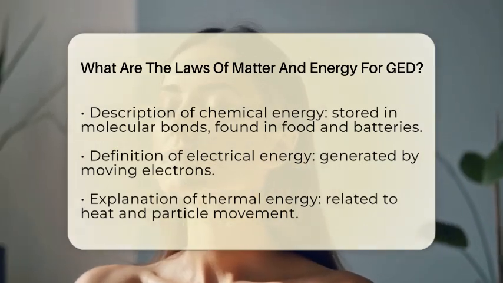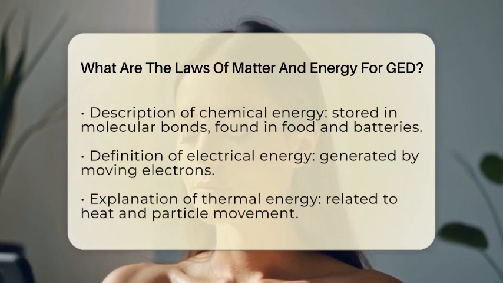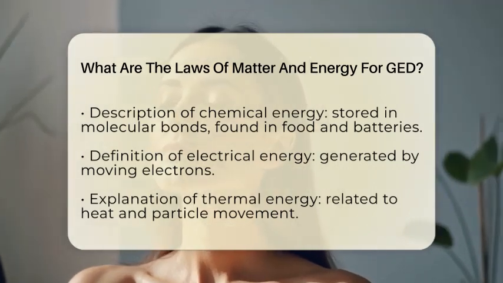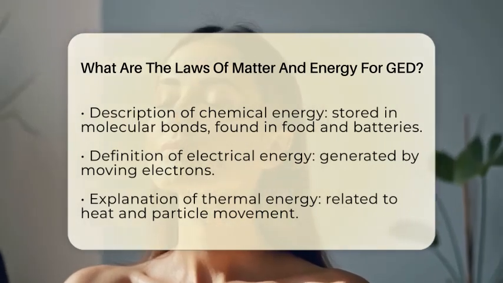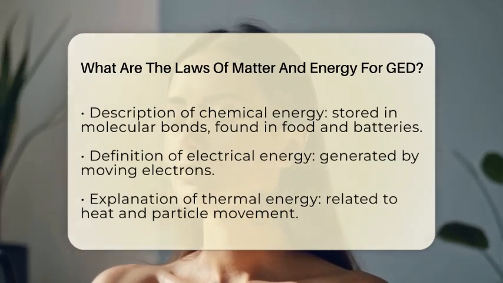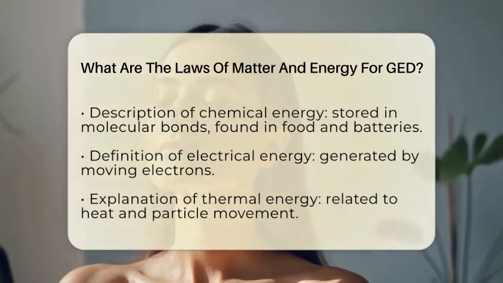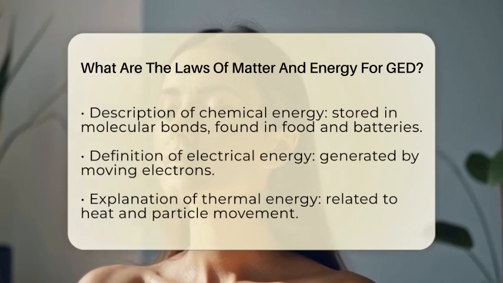Then there is chemical energy, which is stored in the bonds of molecules. This type of energy is found in food and batteries. Electrical energy comes from moving electrons, and thermal energy is related to heat and the movement of particles.